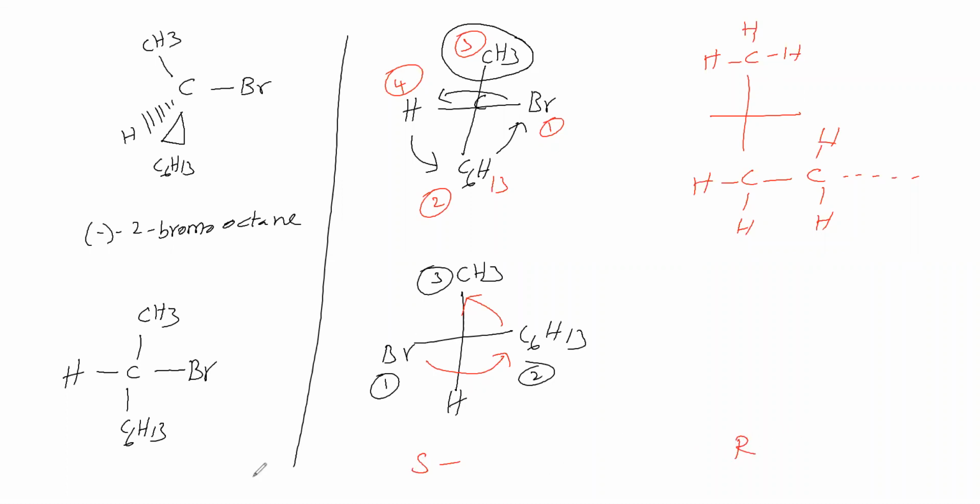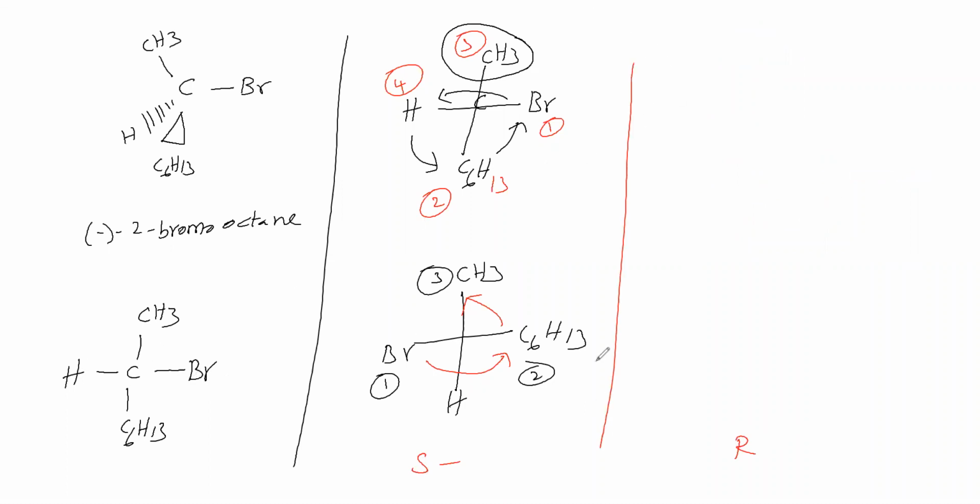Now we will interchange H and Br. What will we get? We will see. One is the sinister form we got. Now we will go for the R form. We will interchange H and Br.